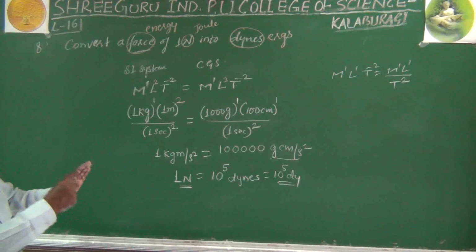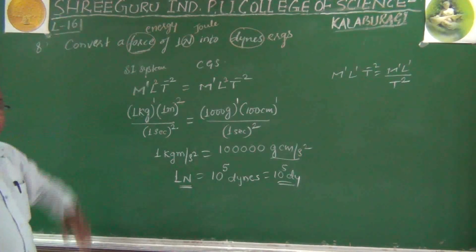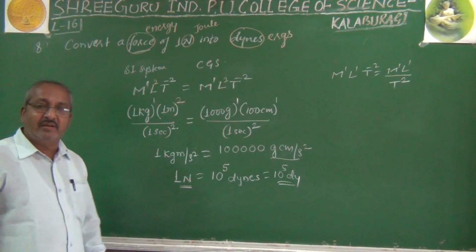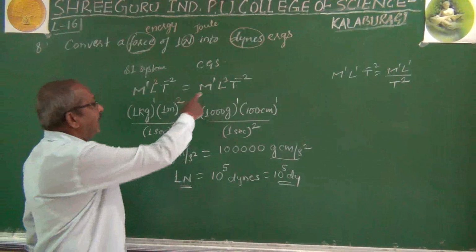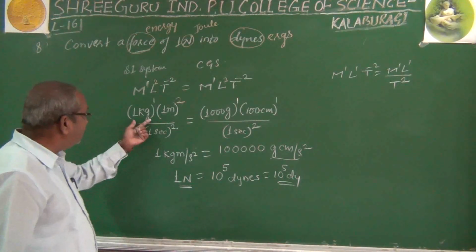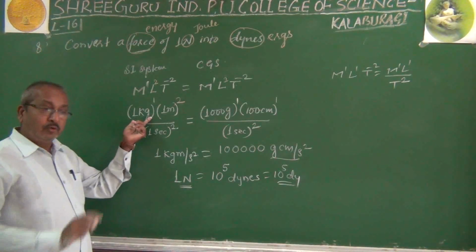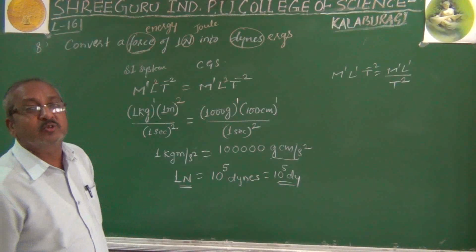All the rest is similar. It is changed because the dimensional formula is M raised to 1, L raised to 2, T raised to minus 2. Similarly here also, mass is in grams, but on the RHS we wrote 1 kg. We have to equate 1 kg in the CGS system, and 1 kg is equal to 1000 grams.